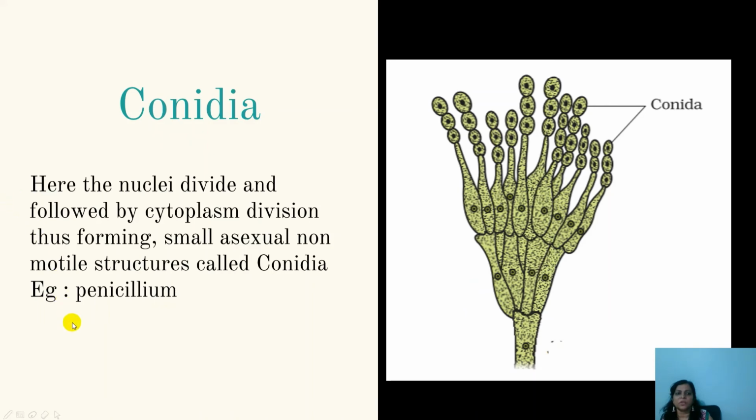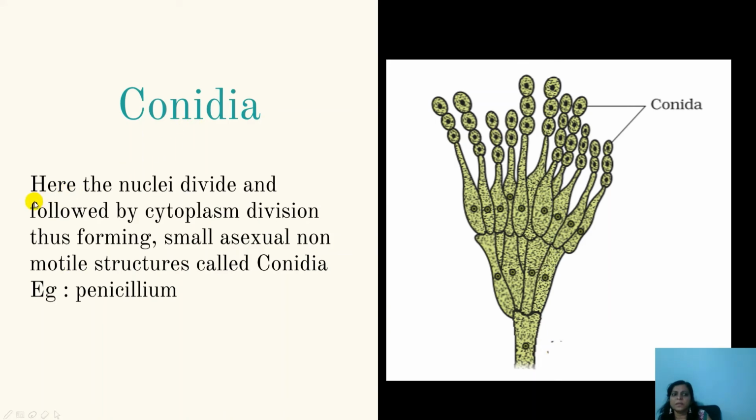Conidia formation is mostly seen in fungi like Penicillium. The first antibiotic fungus that was discovered was Penicillium. Penicillium will show the formation of conidia. You can see the conidia formation here. So what are these conidia? Conidia are non-motile spores, asexual non-motile structures.